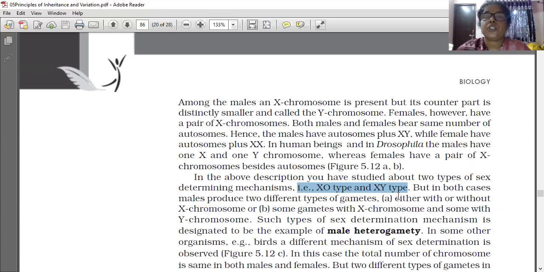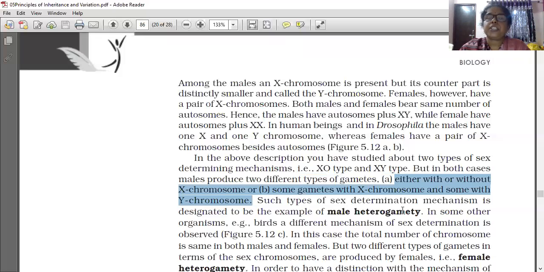The meaning of that is understood. Either with or without the X chromosome, or some gametes with the X chromosome and some with the Y chromosome. Such a sex determination mechanism is designated as an example of male heterogamy.